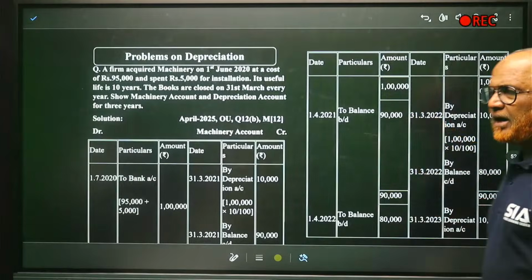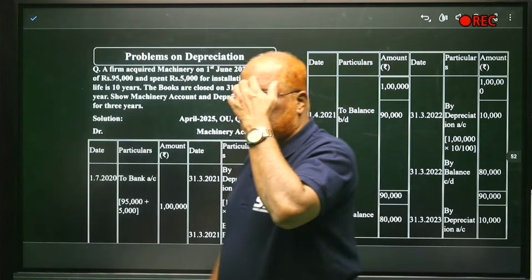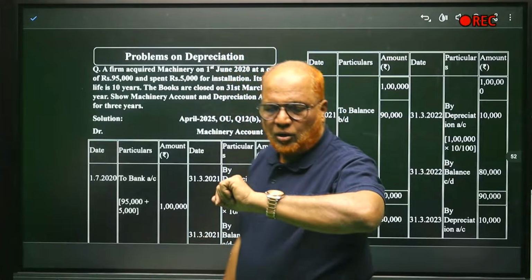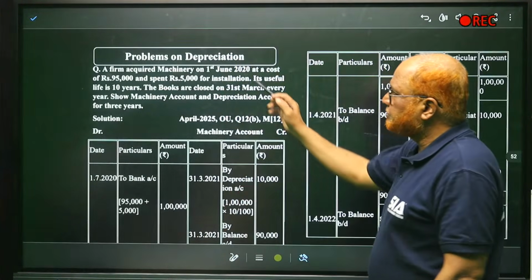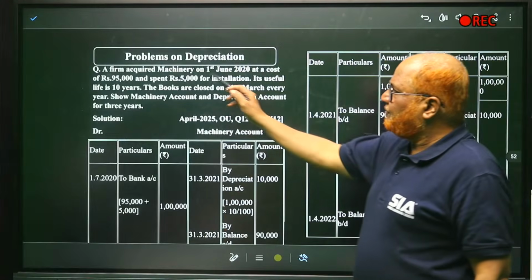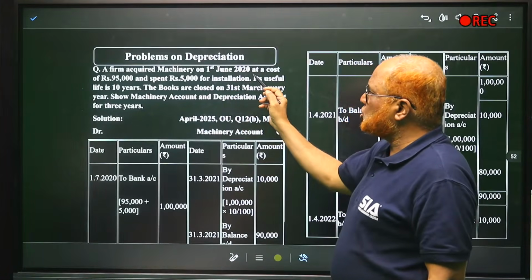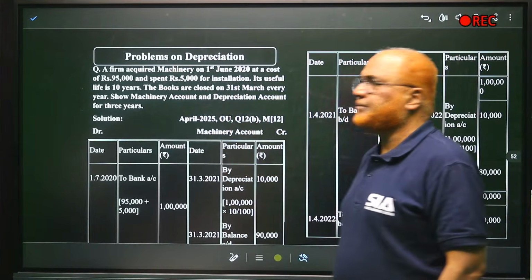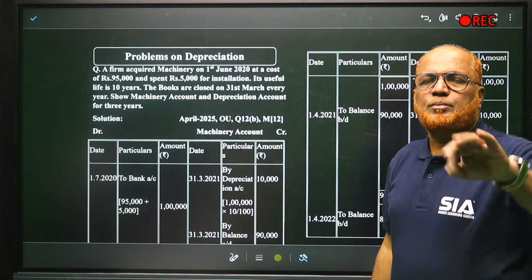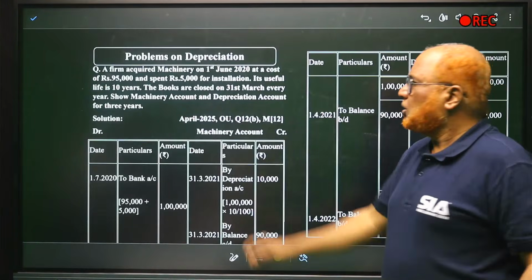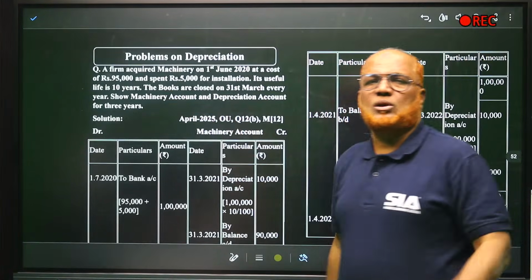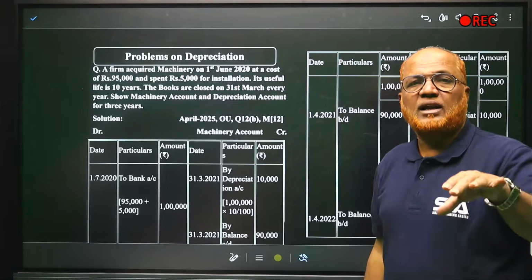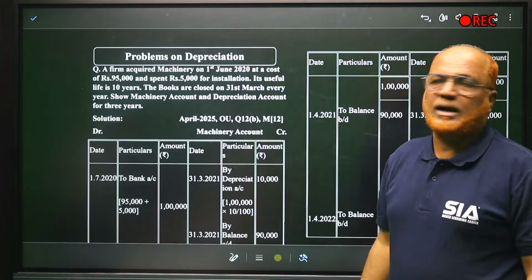Now I am coming to the main part, that is problems. Just now I have seen only 4 marks problem on depreciation. Now 12 marks problem. A firm acquired machinery on 1st June 2020 at a cost of 95,000 and spent 5,000 for installation. So actually installation charges should be added to the cost of the machine. So 95,000 plus 5,000, 1 lakh rupees is the cost of the machine. On that 1 lakh rupees, depreciation should be provided.